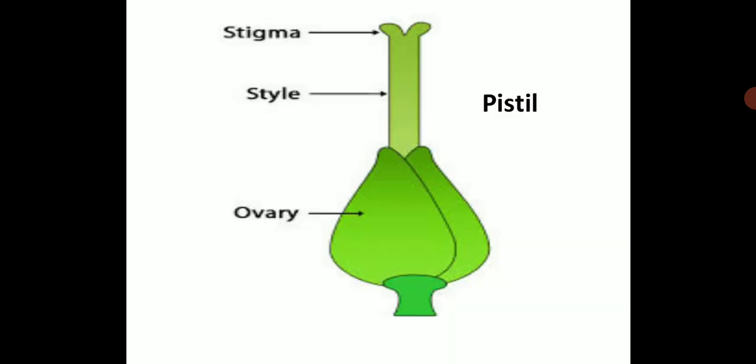Now please draw this diagram of a pistil which consists of stigma, style and ovary. You can see the stigma is standing on a style, that is a tube-like structure, and the stigma surface is sticky so that the pollen grains can attach to it easily. An ovary is a bulb-like structure below which contains female eggs. So the pollen will stick to the stigma, it will travel through the style and go to the ovary inside, it will meet with the eggs, then female and male gametes will fuse to give you a zygote.